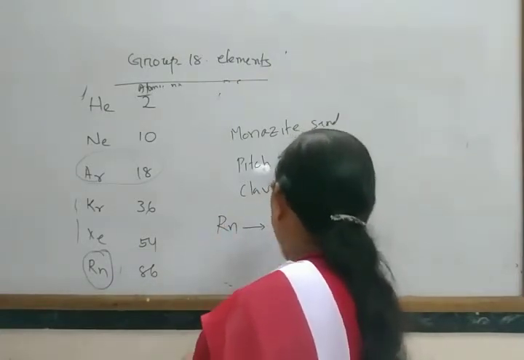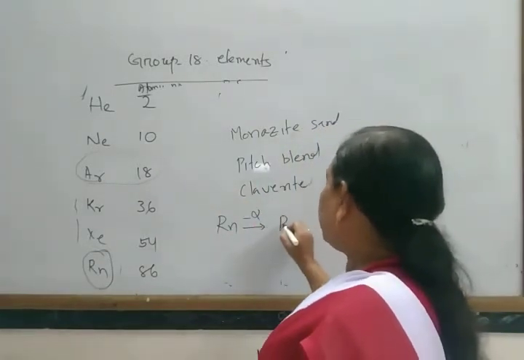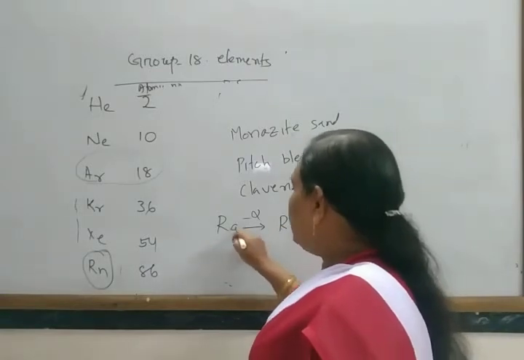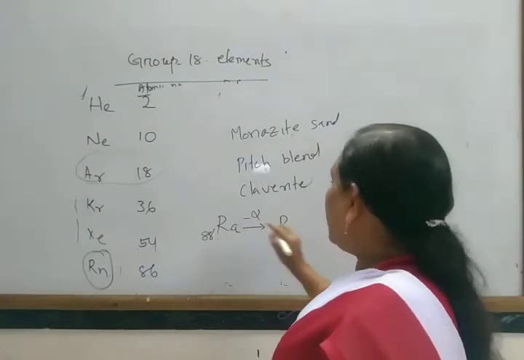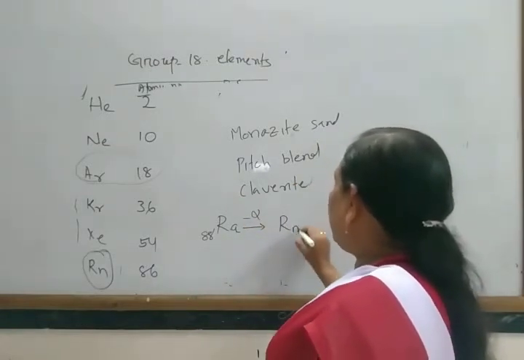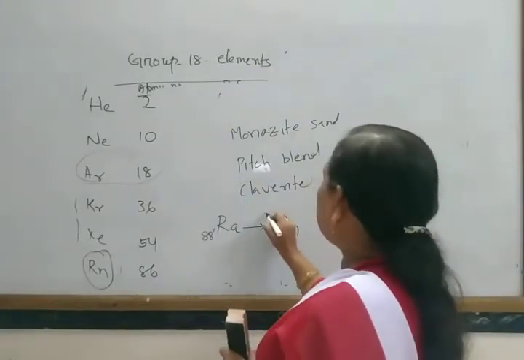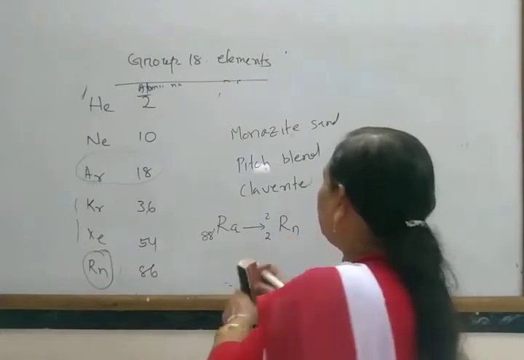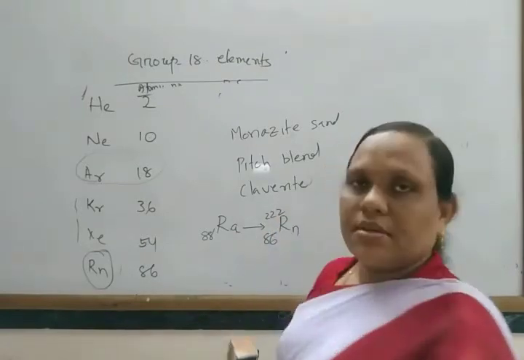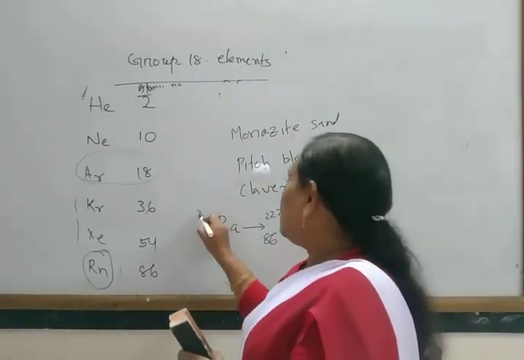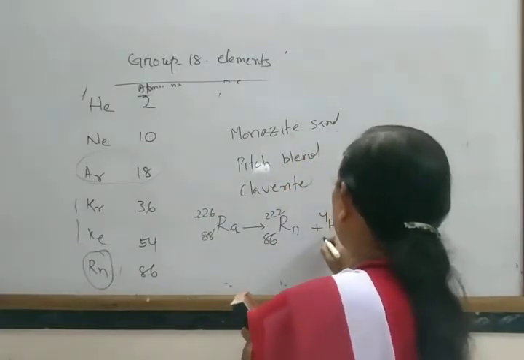Radium, atomic number 88, by giving an alpha particle, forms radon, atomic number 86. The mass number is 226, giving radon plus helium-4 (atomic number 2).